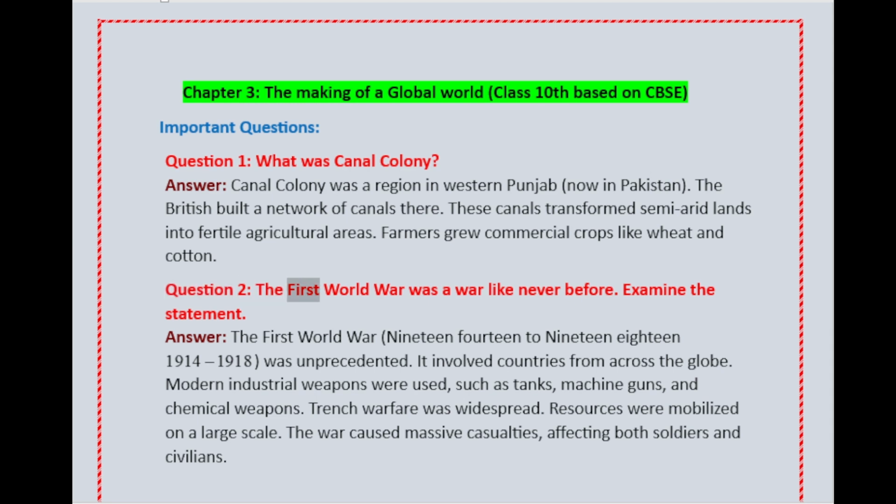Question 2. The First World War was a war like never before. Examine the statement. Answer. The First World War, 1914 to 1918, was unprecedented. It involved countries from across the globe. Modern industrial weapons were used, such as tanks, machine guns, and chemical weapons. Trench warfare was widespread. Resources were mobilized on a large scale. The war caused massive casualties, affecting both soldiers and civilians.